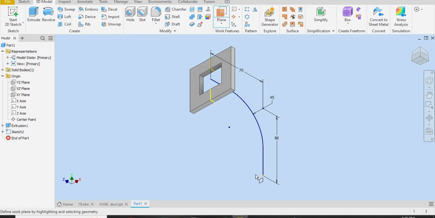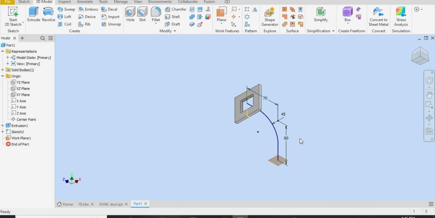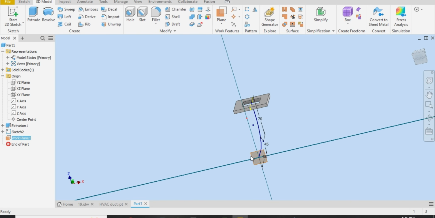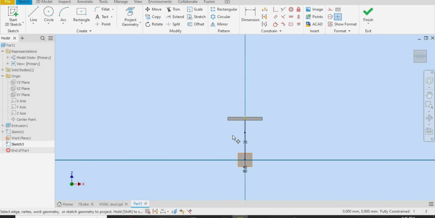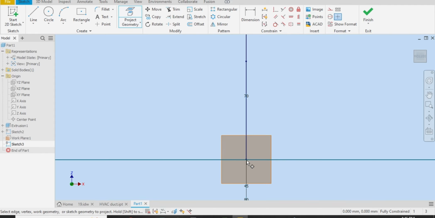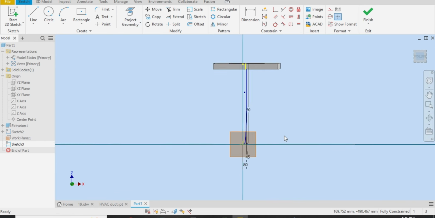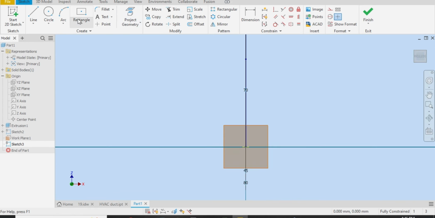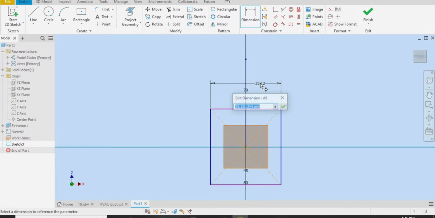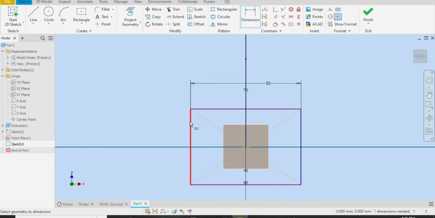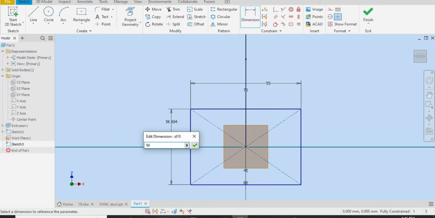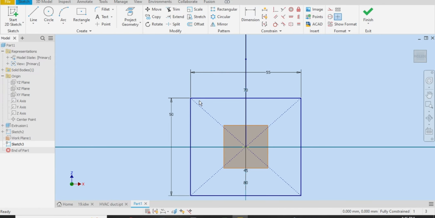This again. Okay. Select this sketch, create sketch here. Now I will choose the project geometry for this point. Let me just show you in this point. Okay. Now we can easily stick our sketches here. And other flange here. Let me select dimension 55 here and 50 vertically, sorry.